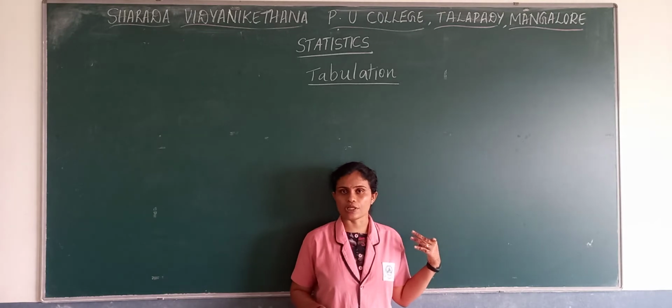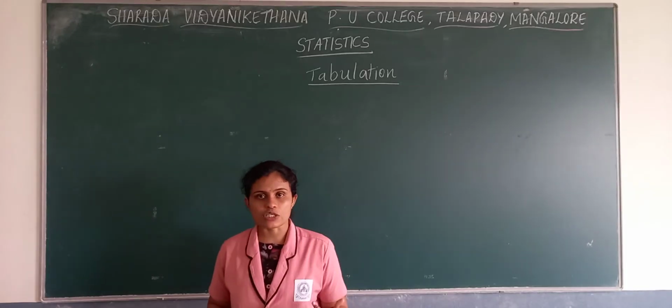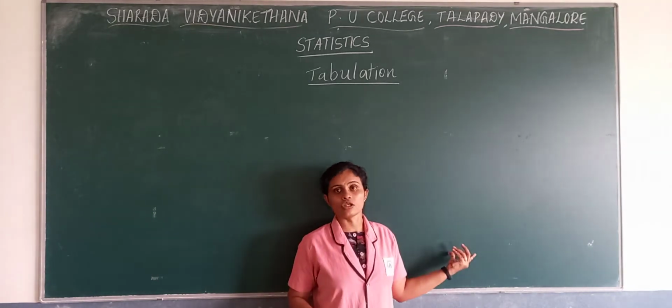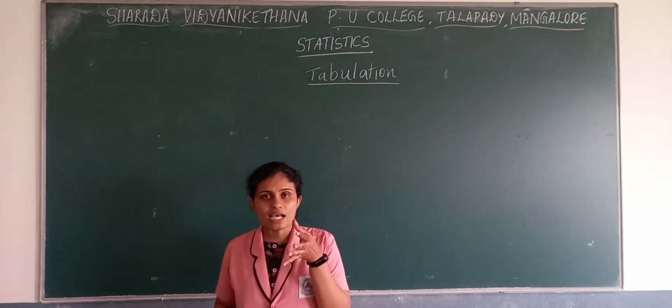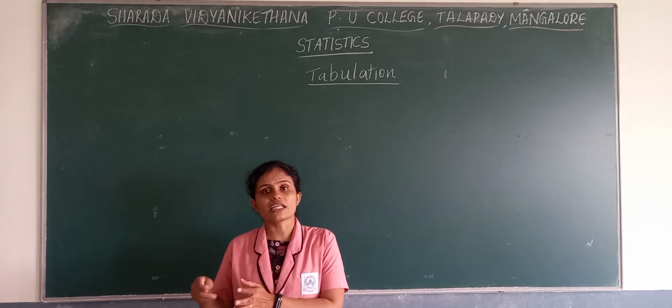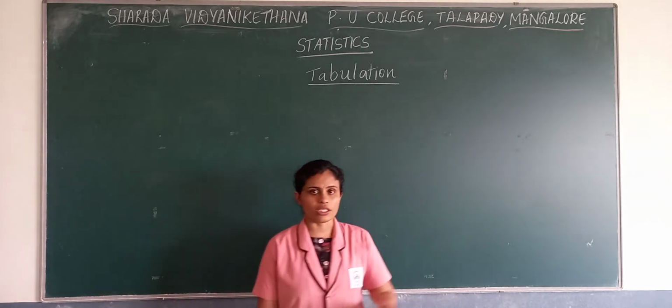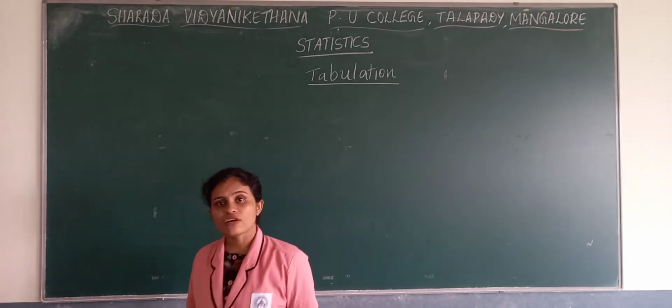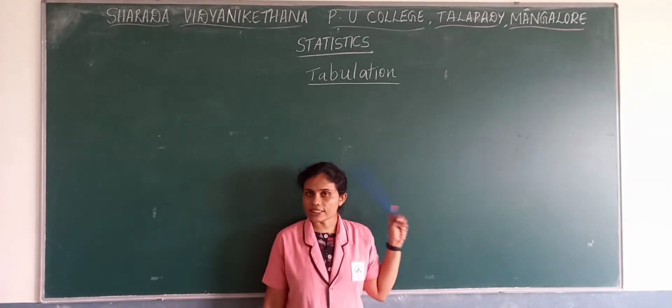Then what is tabulation? The data we classified, presenting that classified data in rows and columns, in a simple sense presenting the classified data in the form of a table, we call it tabulation.